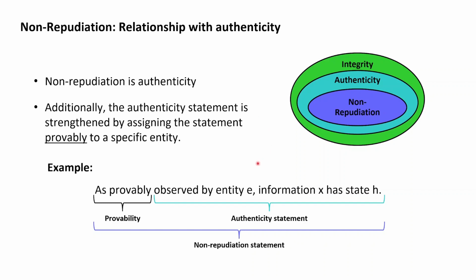Explained again on an example using English language, an authenticity statement reads along the lines, observed by entity E, information X has state H. Non-repudiation now allows to turn this statement into a statement provable to any third party, and the example non-repudiation statement would then read along the lines as provably observed by entity E, information X has state H.